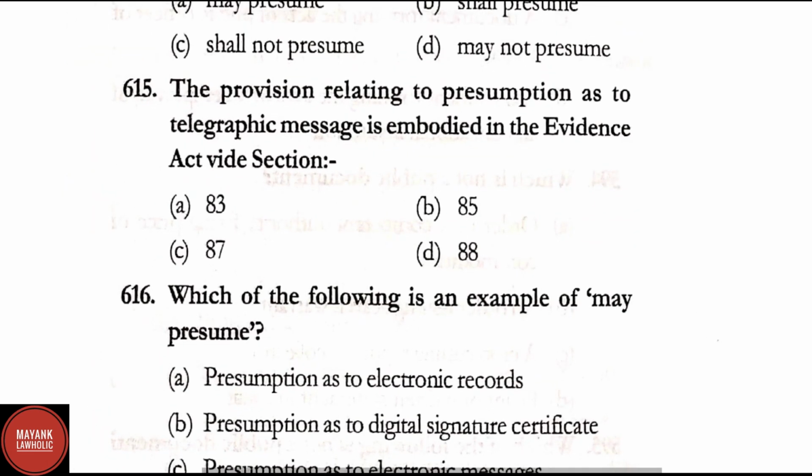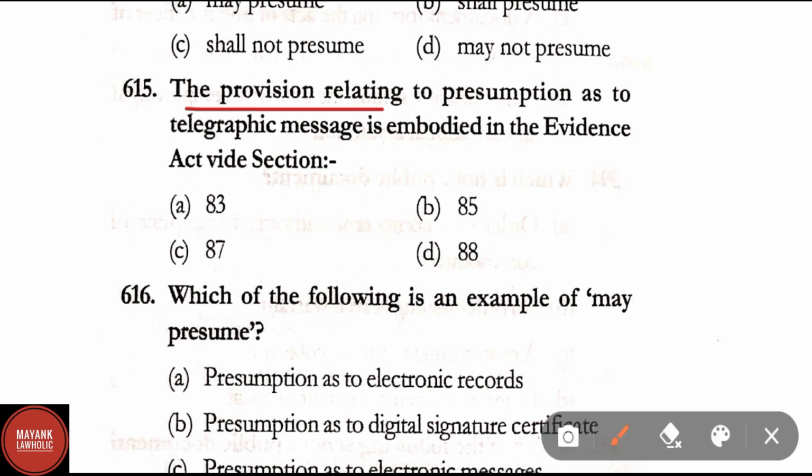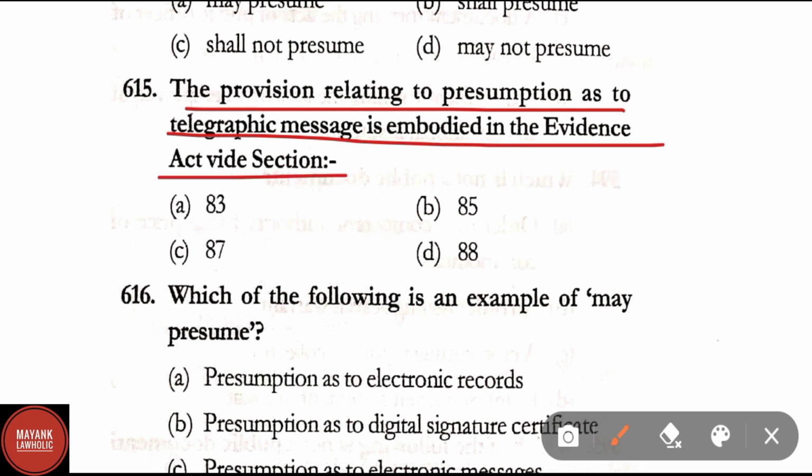Question number 615. The provisions relating to presumption as to telegraphic message is embodied in the Indian Evidence Act section. Correct answer is option D, that is section 88.